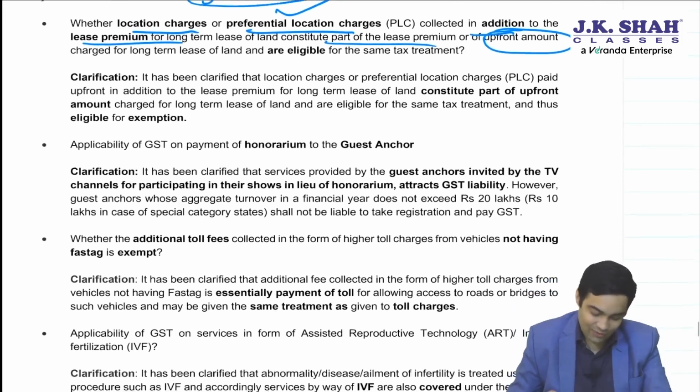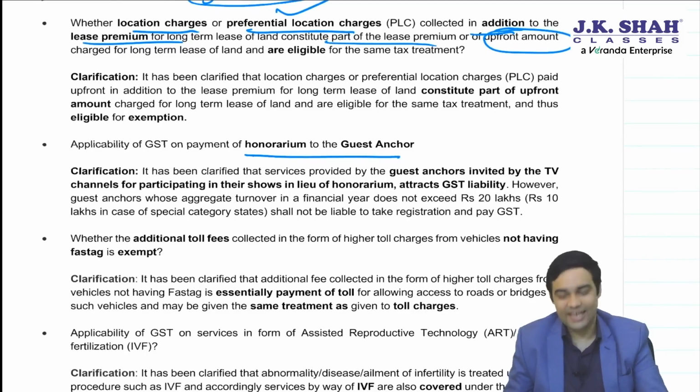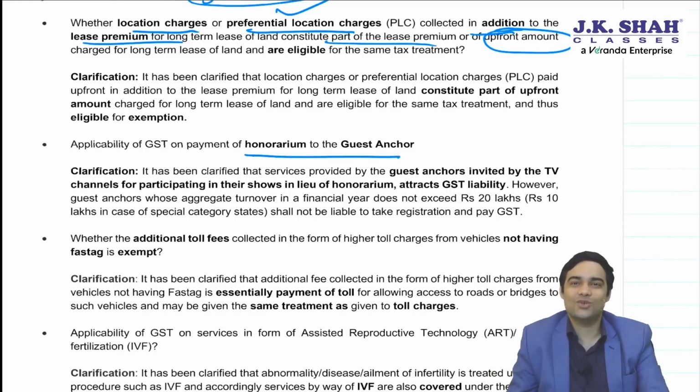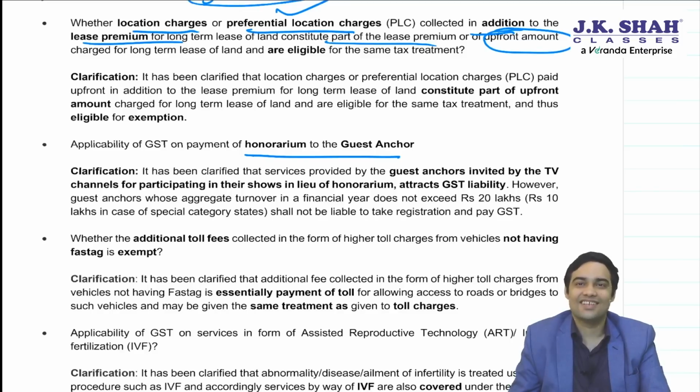Okay. What about honorarium to guest anchor who come to television channels? Guest anchor, a fee is paid to them. Whether any exemption is there? CBIC said there is no exemption. It will be taxable. Yeah. However, if your turnover does not exceed registration limit, then you are not required to register. Then obviously you are not required to pay tax.